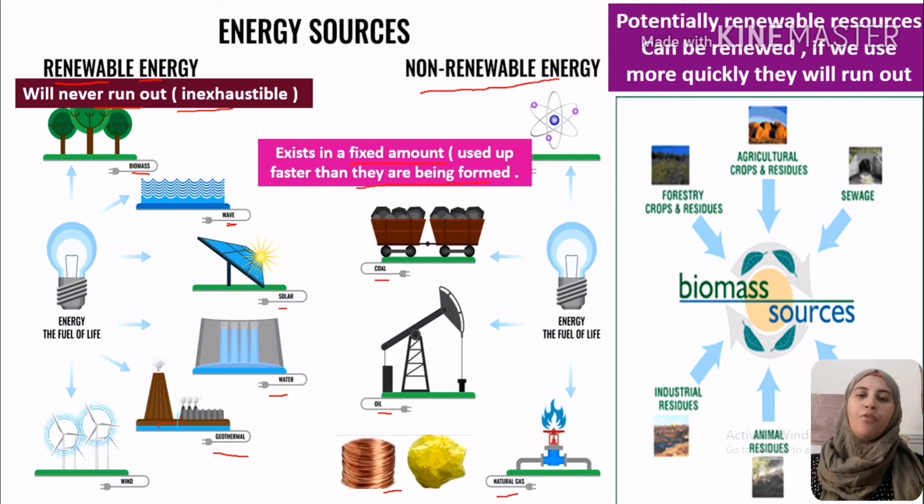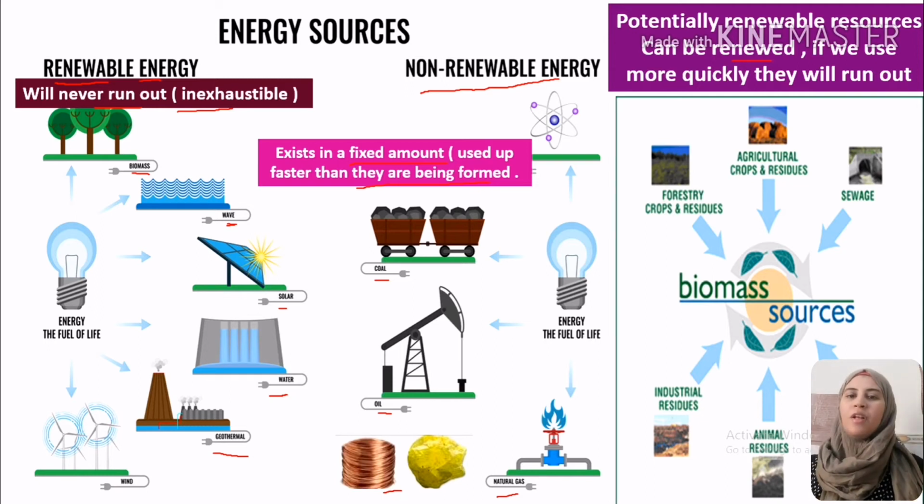The last type of resources of energy is potentially renewable resources of energy. Potentially renewable resources of energy can be renewed and reused. But if we use them more quickly than they are produced, they will run out.